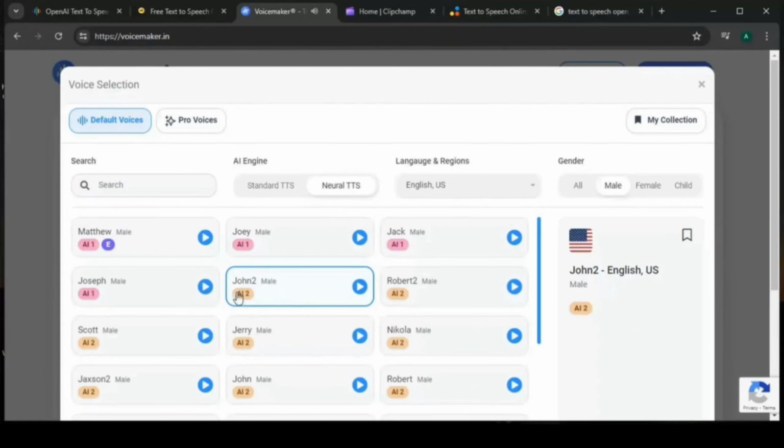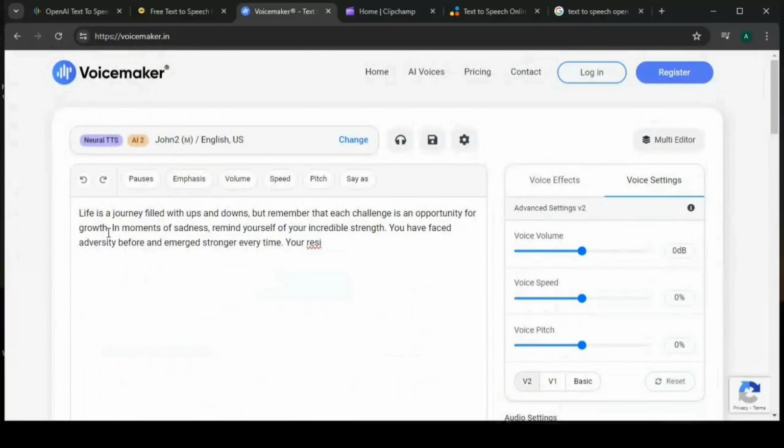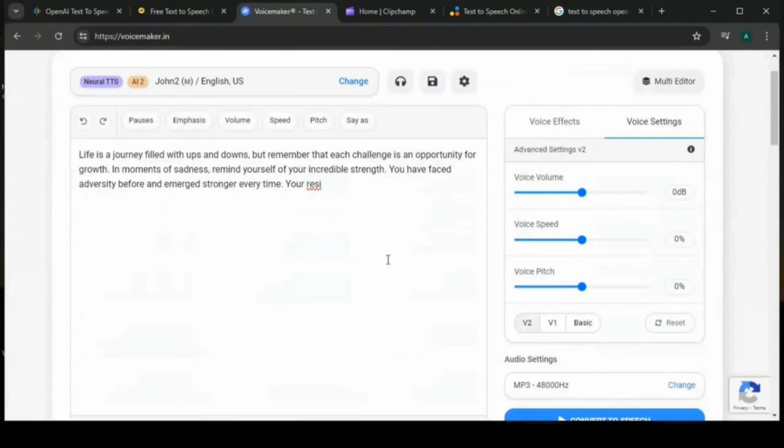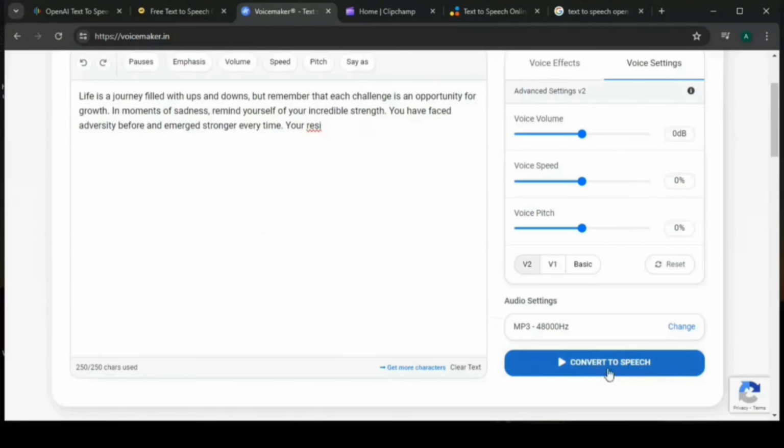I'm just going to go ahead and choose this male character, John, because I like the voice and it's very okay. Once you choose your voice, make sure you click on it, because once you go back, that's the voice you use. And this is where you paste your text that you want to convert into speech. Once you are done, you just click on convert to speech and it will convert for you. And that's basically it. So we're going to head on to the next one, which is our second one.